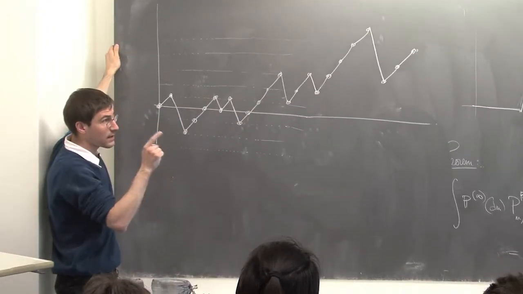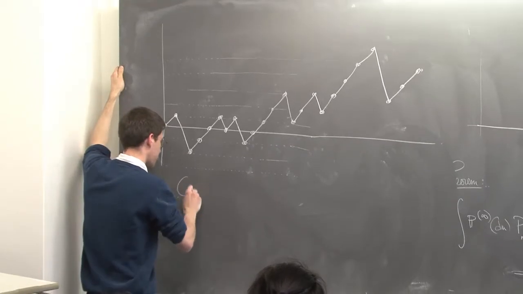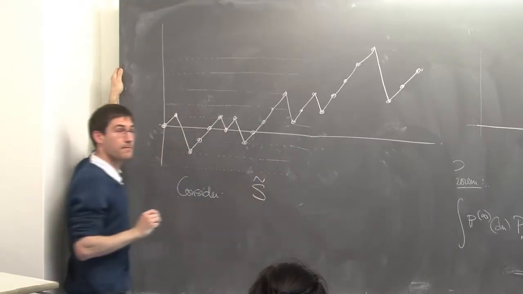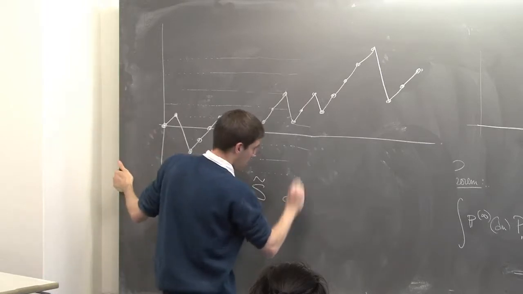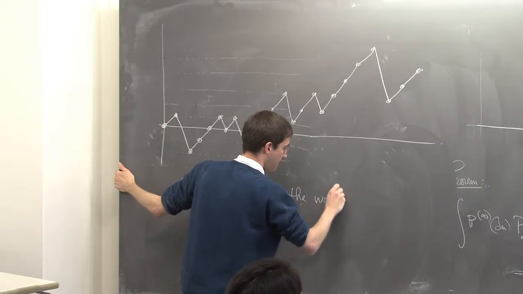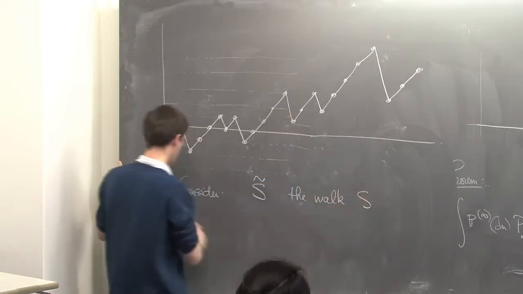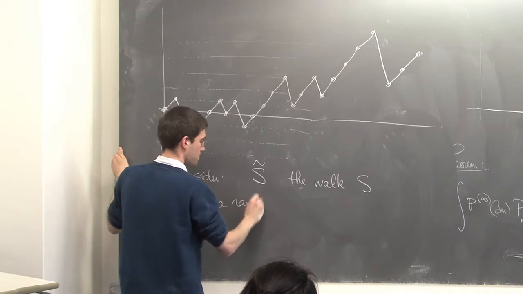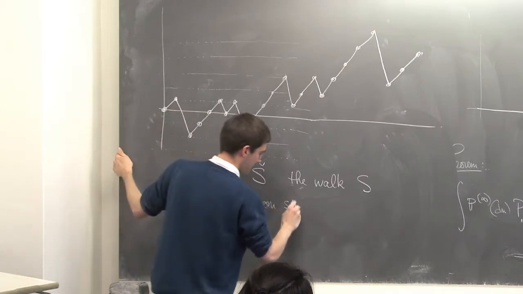So the trick now is to consider what I will denote by S tilde, the walk S with a random starting point. What do I mean by that?